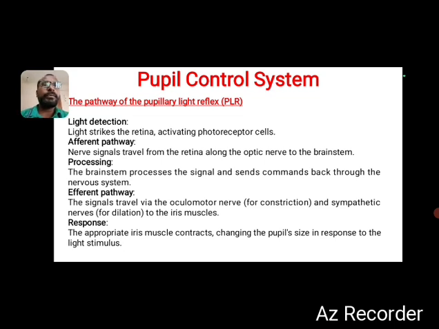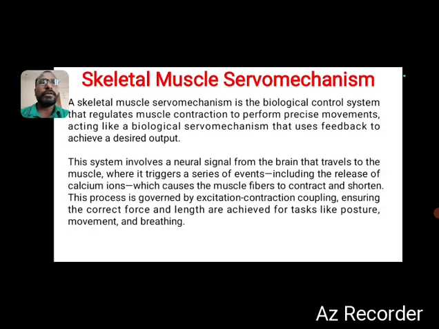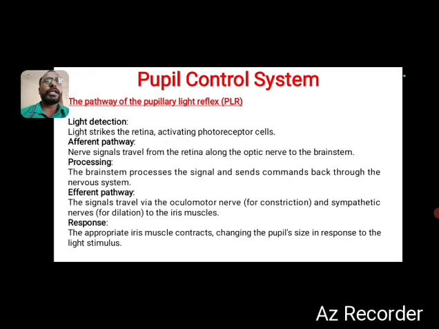If more light is there, the pupil will be at normal size. If the surrounding light diminishes, let us consider it as dark, during the night, at that time our pupil tries to become larger to capture the image. So that's about the pupil control system.